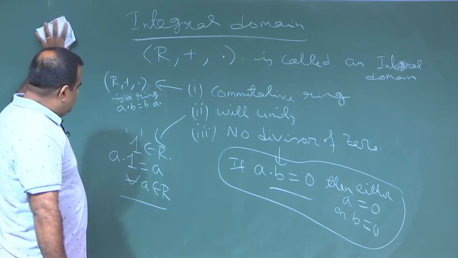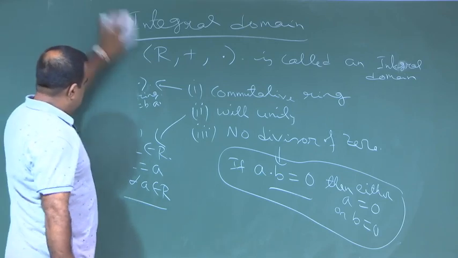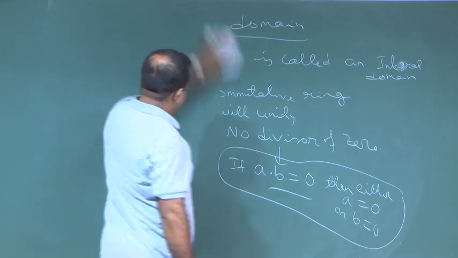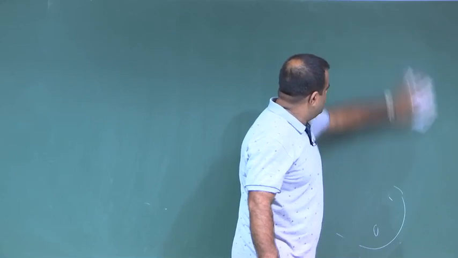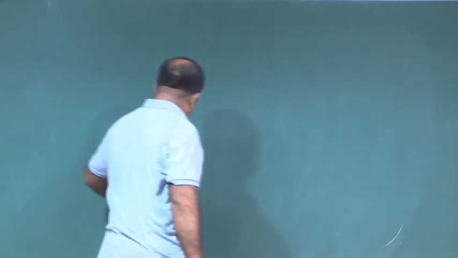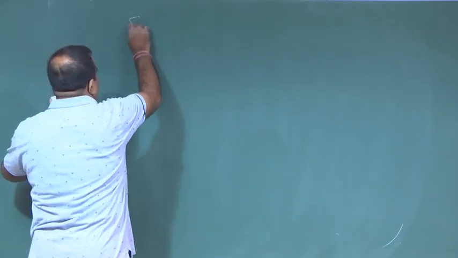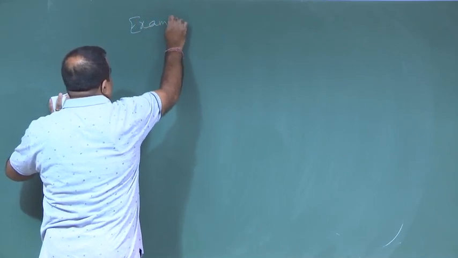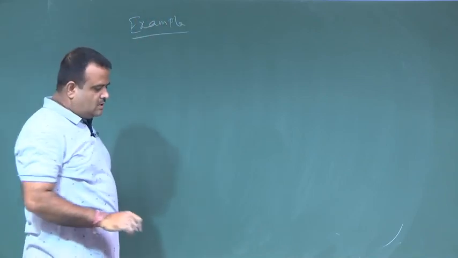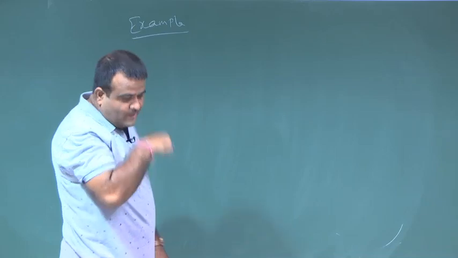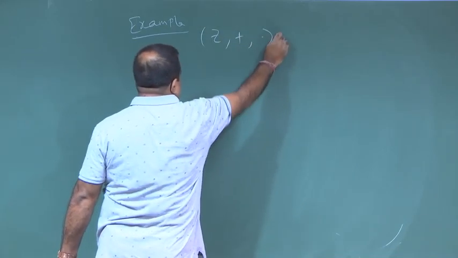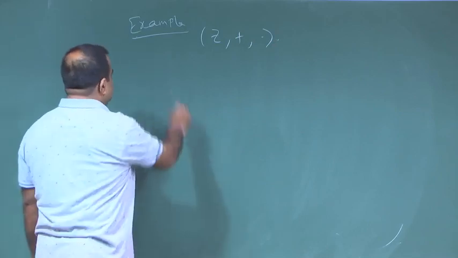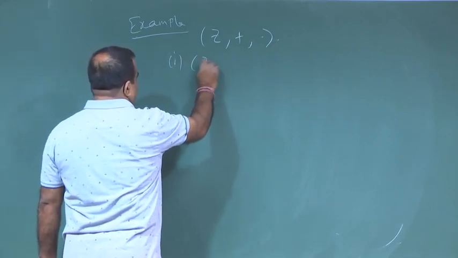Okay. So, now we can take some examples of the integral domain. Like Z, the set of all integers, this is an integral domain, because we know this is a ring.